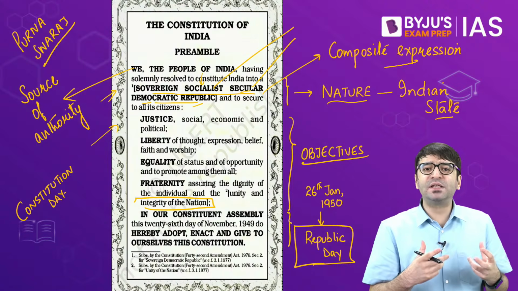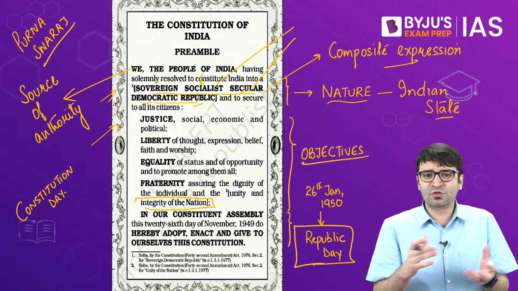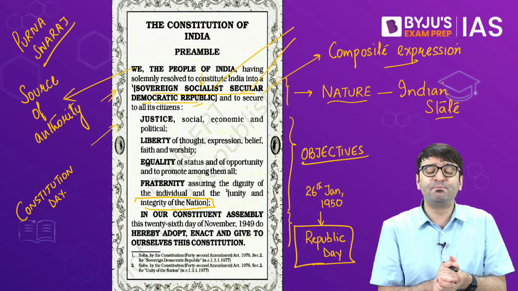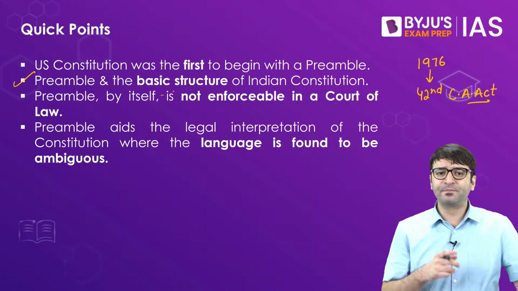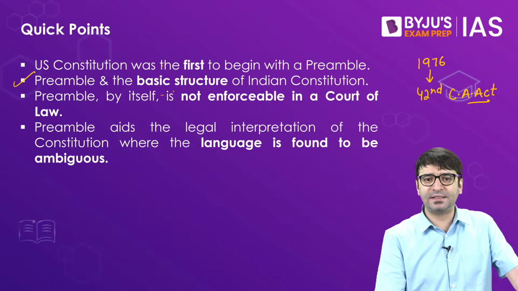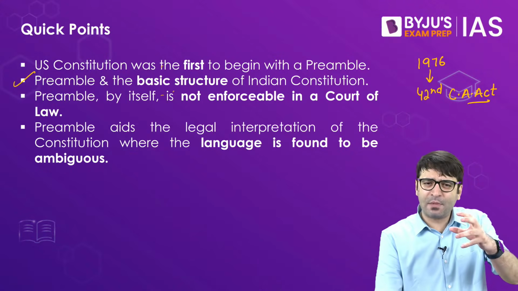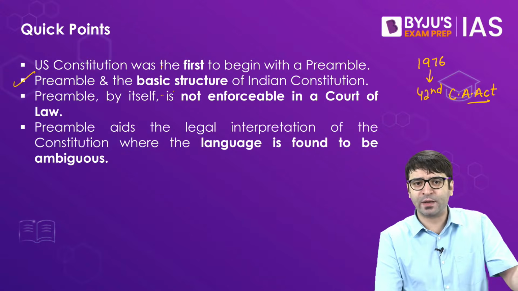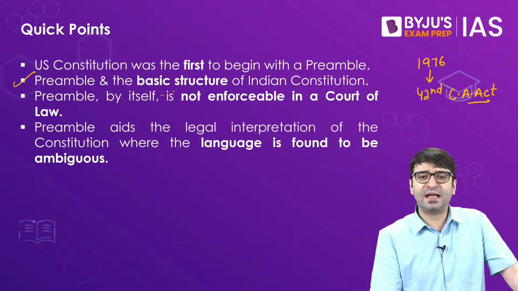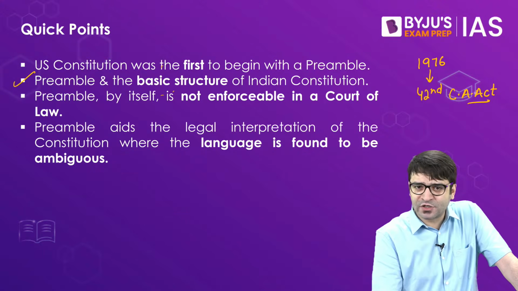But at the same time, we say the preamble, or the objectives mentioned in the preamble, are part of the basic structure of the Constitution. And what is this basic structure? On 24th April 1973, a landmark judgment was delivered by 13 judges of the Supreme Court. The Supreme Court said that there is something called basic structure. And what is this basic structure?